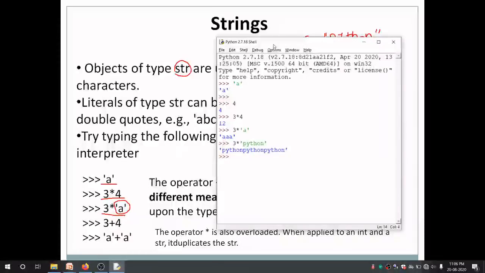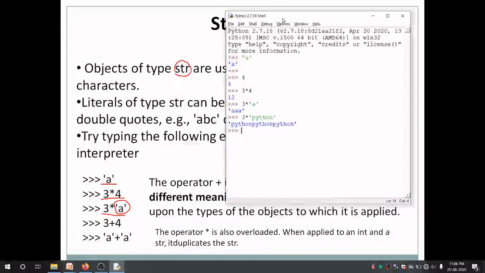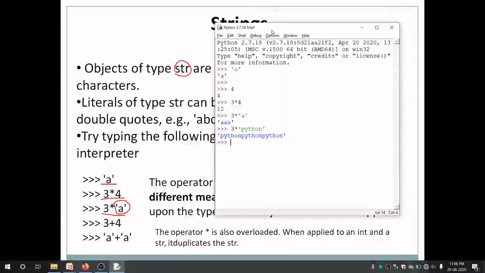So the multiplication operator here is overloaded. When we use the multiplication operator with numbers, it acts differently, and when it is used with strings, it acts differently. Look at one more statement. 3 plus 4, yes it is 7, but when I say a string plus a string, what does this plus operator do?